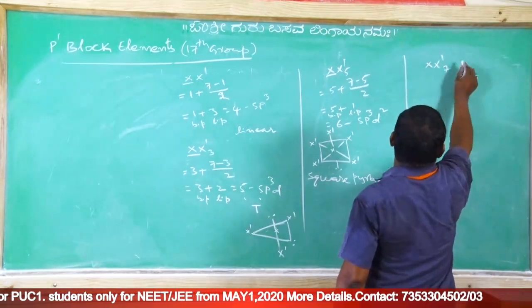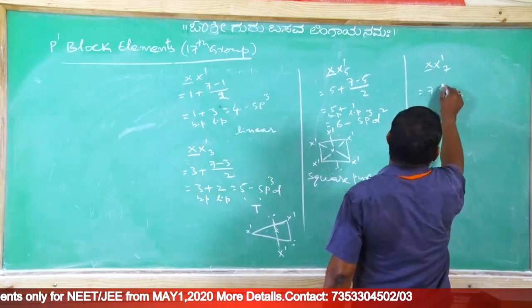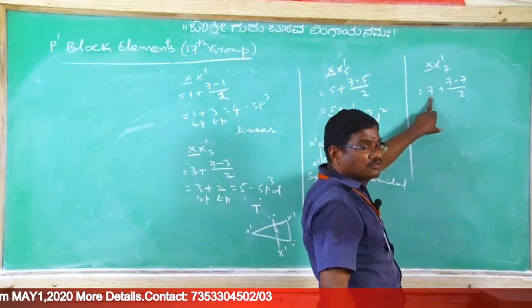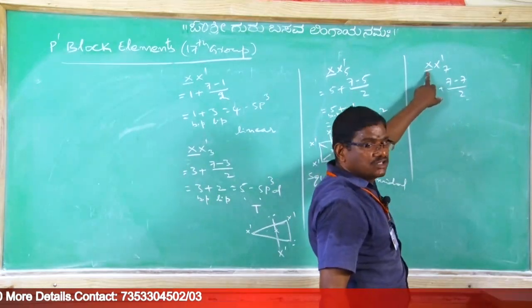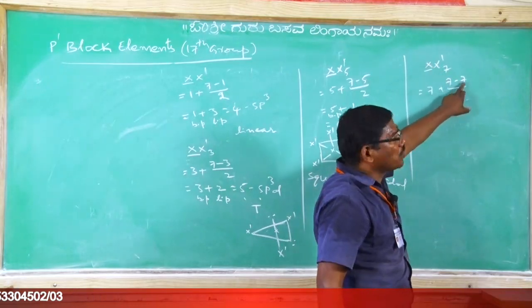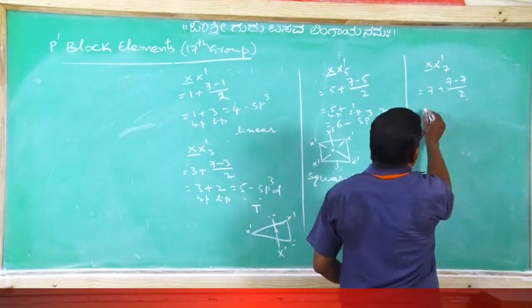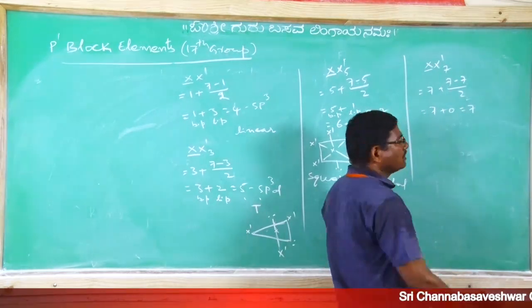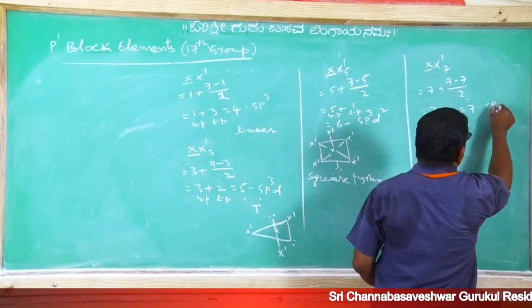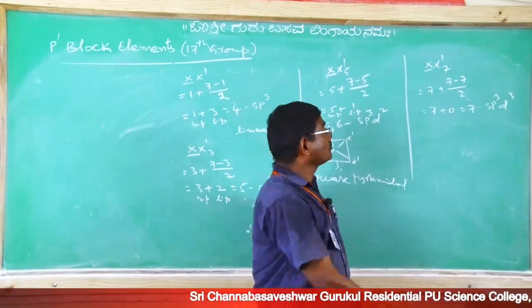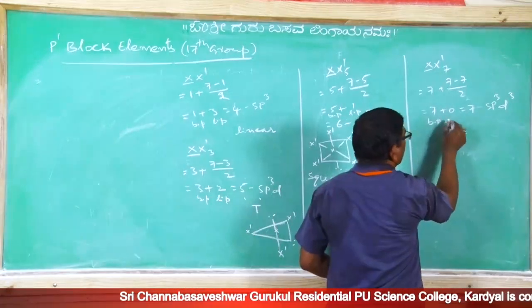And finally X'7, in which 7 plus 7 minus 7 by 2, now around the central atom 7 atoms are attached. Group number of this central halogen atom 7 and its oxidation number also 7. 7 minus 7 by 2 will be 7 plus 0. Total number of pairs of electrons are 7, in which it undergoes sp3d3 hybridization. 7 out of 7 are bond pairs, no lone pair.